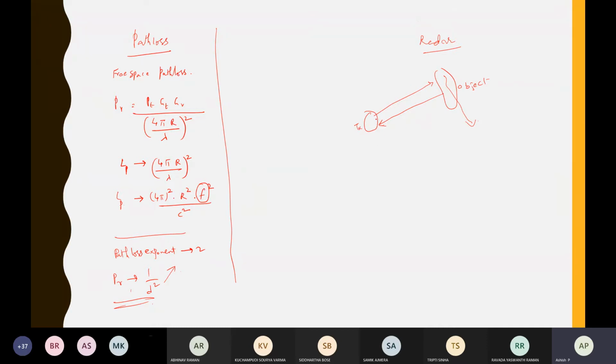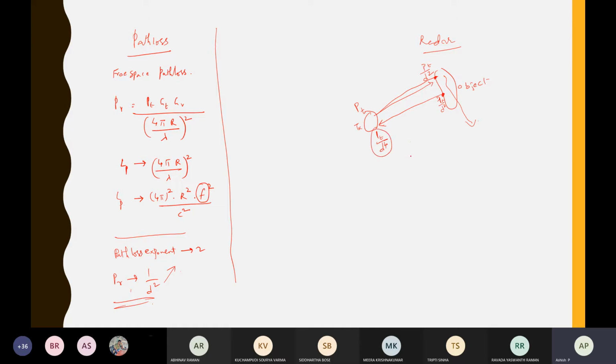But actually, what is happening in the transmission mechanism? From here to here it is going, so here the power is proportional to 1 by d square. Suppose you are sending PT watts, then by the time it goes here, it becomes proportional to PT by d square. When it reflects back, it is PT by d square, and when it comes back to you, it becomes PT by d power 4.